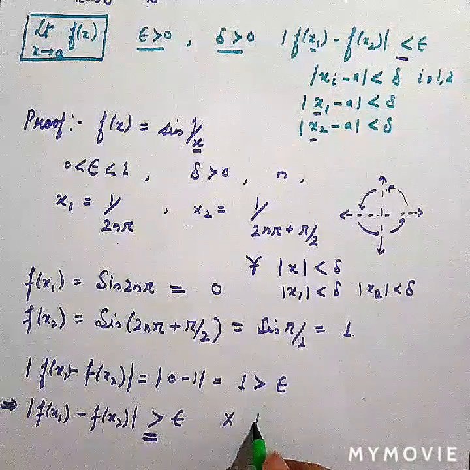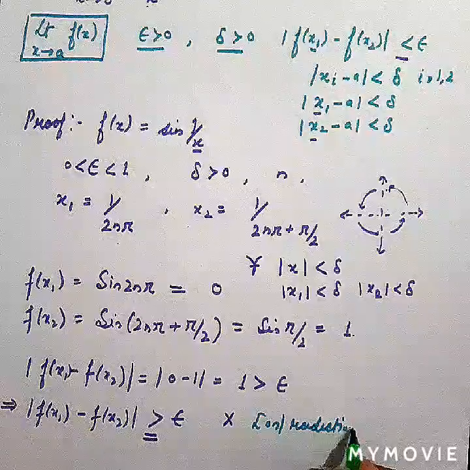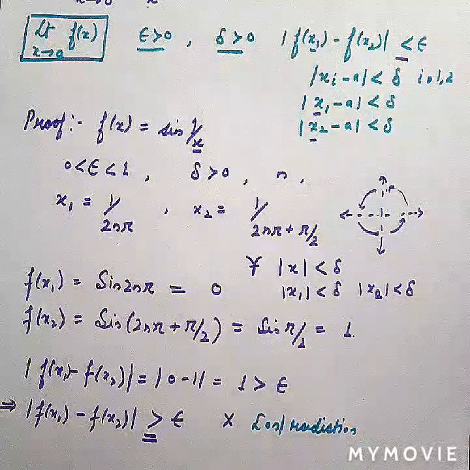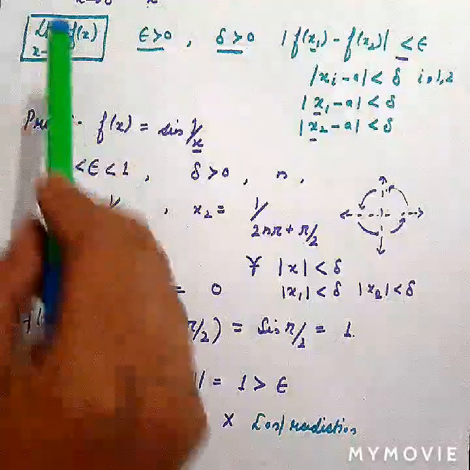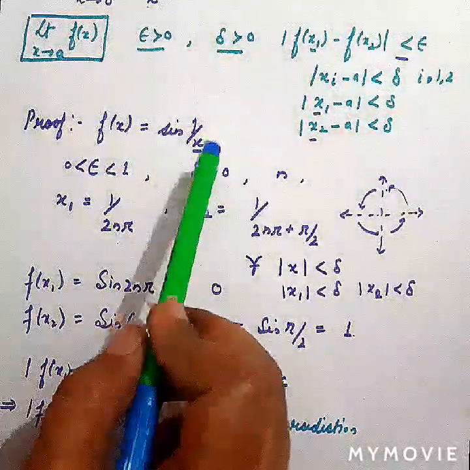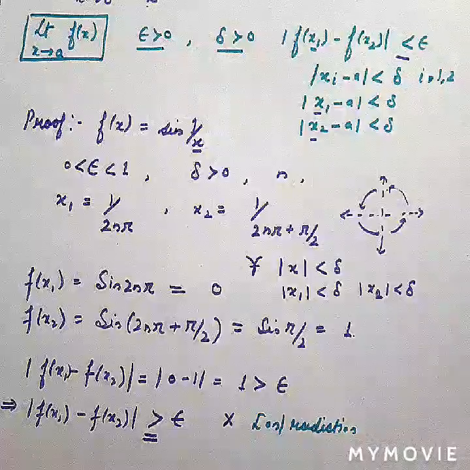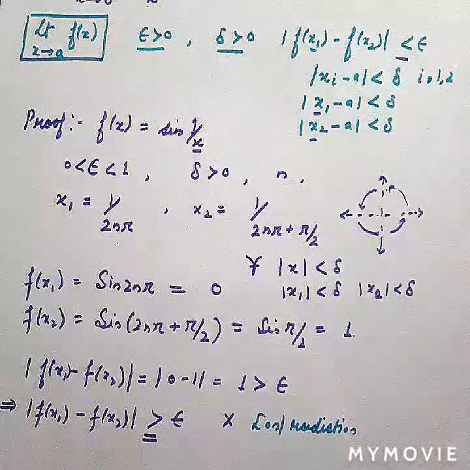Because of this contradiction, we can say that this function sine of 1 upon x does not follow the Cauchy criterion, so this limit does not exist. Fine. So this is all about this topic.